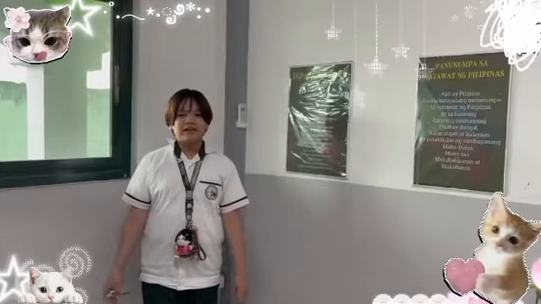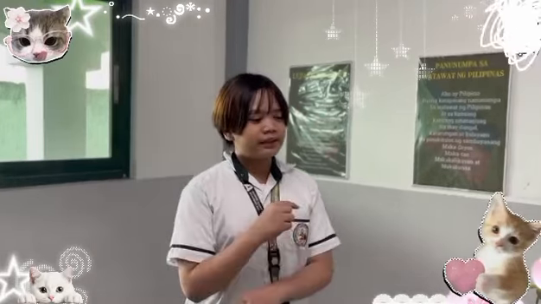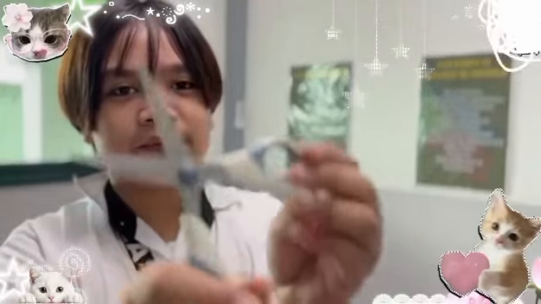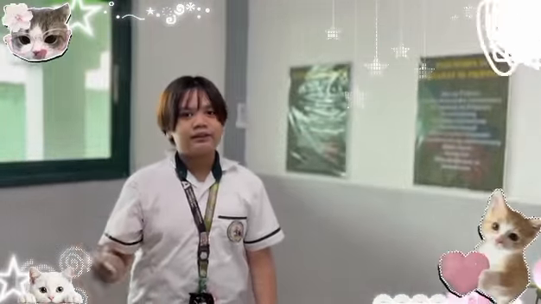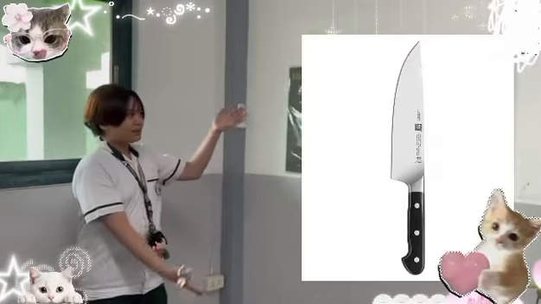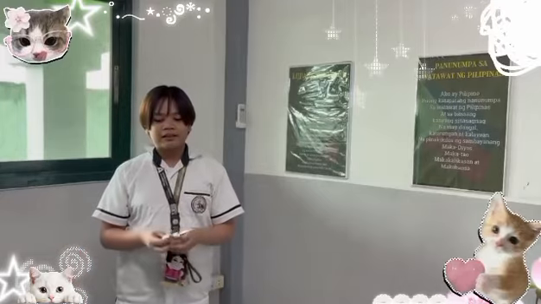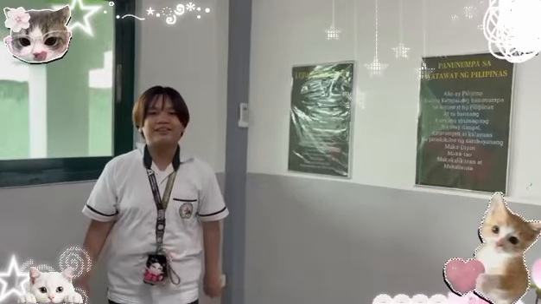Hello everyone. Today I am going to explain the wedge. A wedge is a true inclined plane, which is mostly like a knife. But I don't have a knife today since it is not allowed in this school. But today I have a scissor. This is like a knife. As you can see, it's two inclined planes which makes it cut things really easily, just like the knife shown in the picture. Thank you all for listening.